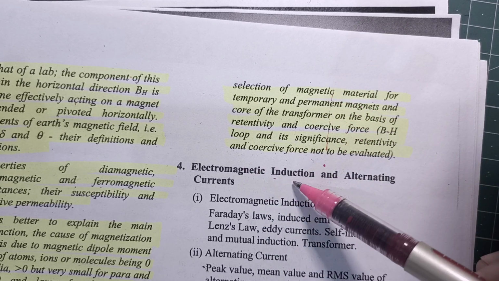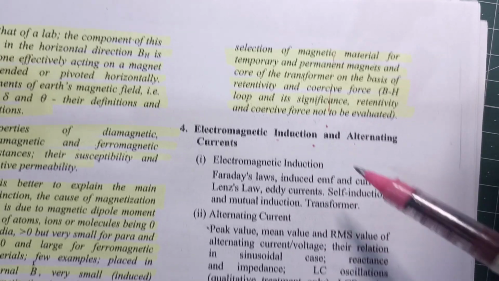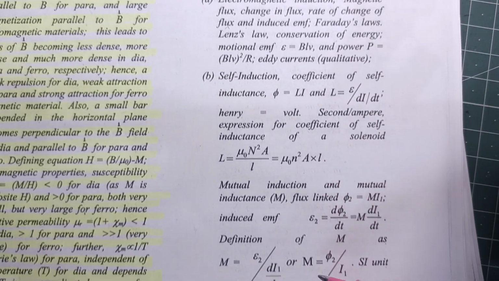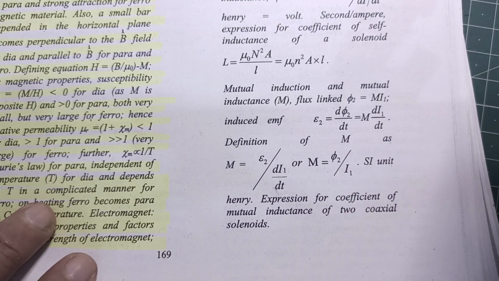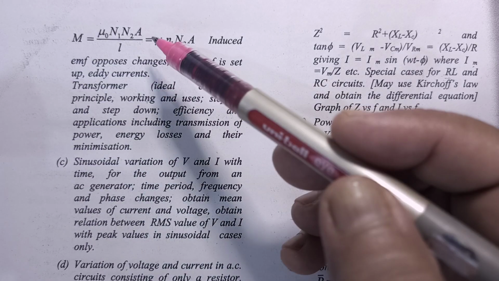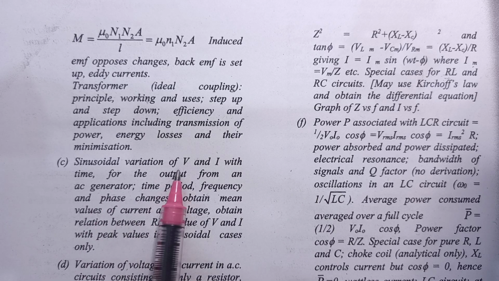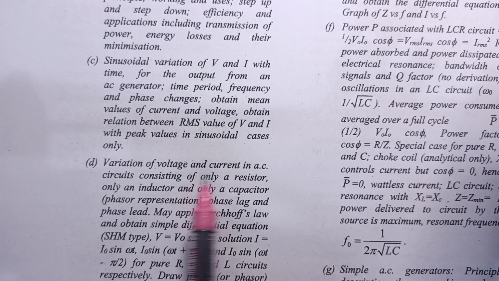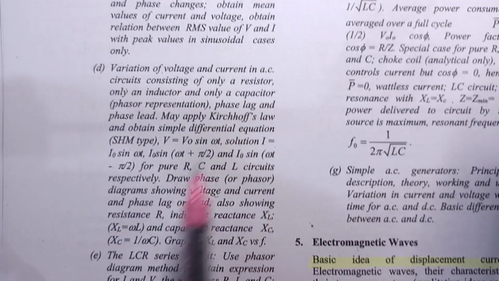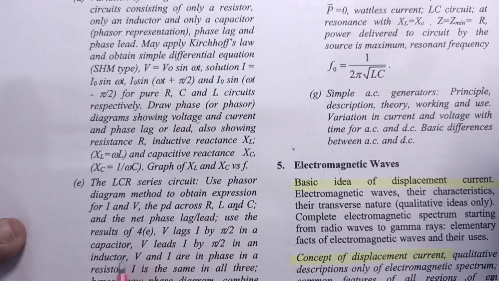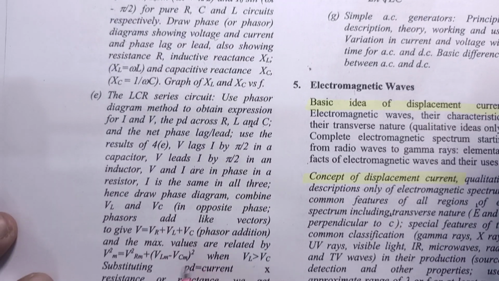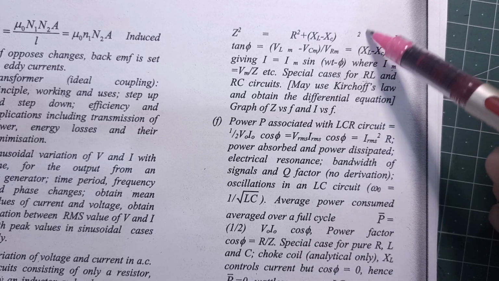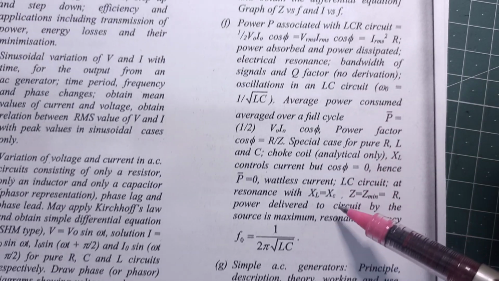Then electromagnetic induction and alternating current is as it is, there is no change. Mutual inductance, then alternating current V and I, variation of voltage and current in AC circuits, LCR series circuit, everything is as it is, no change. In this part of alternating current also no change.